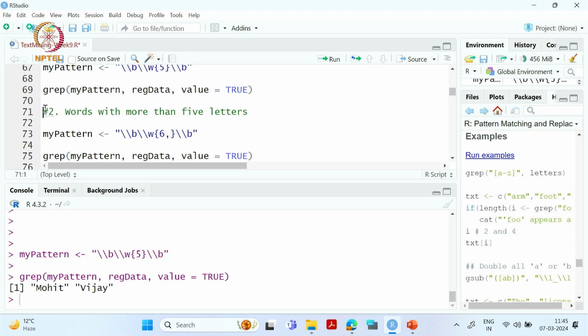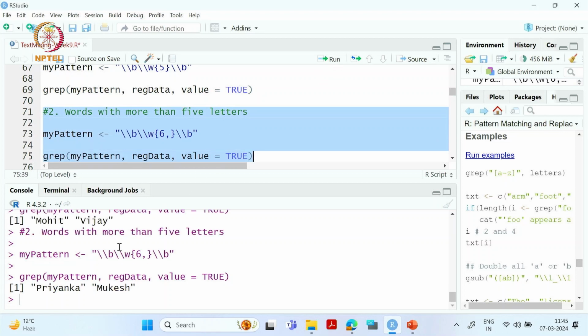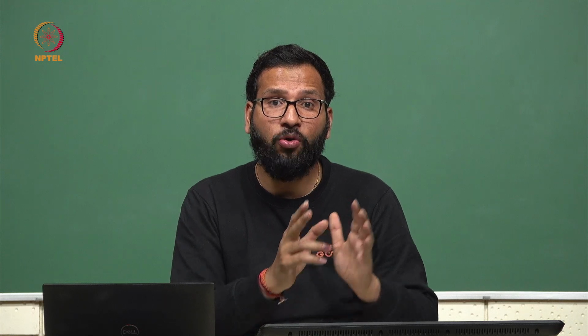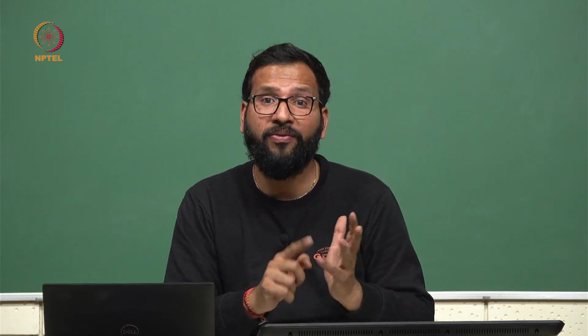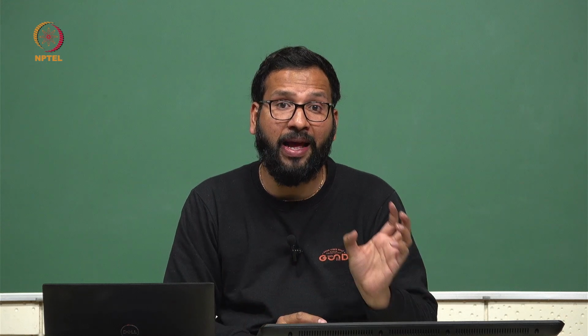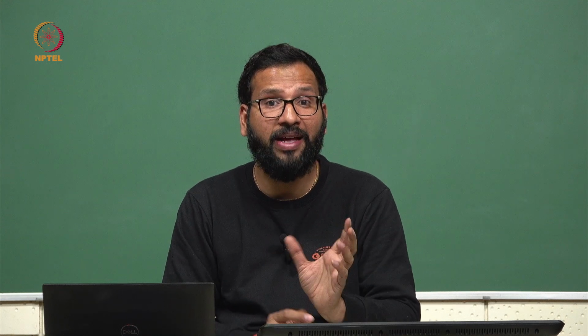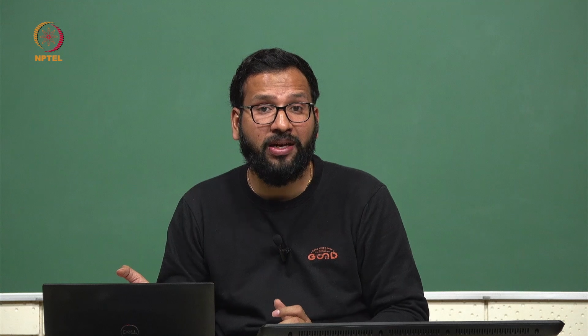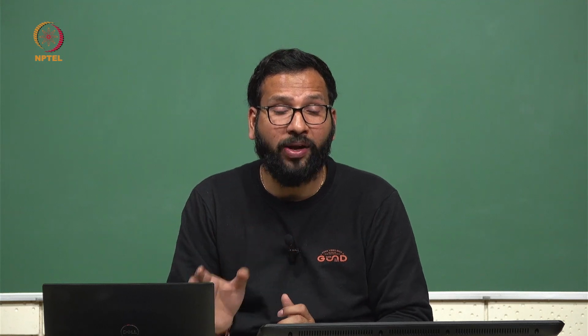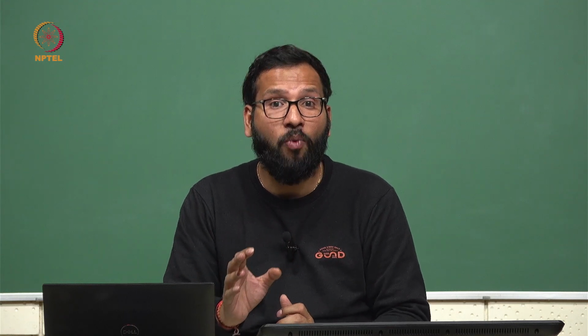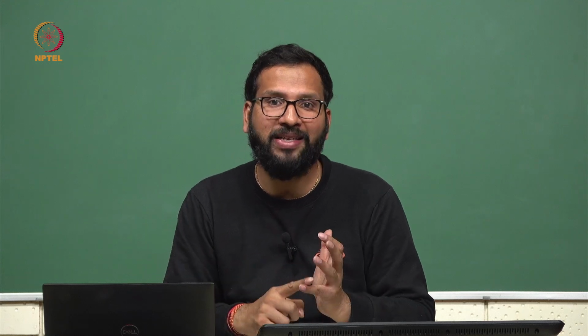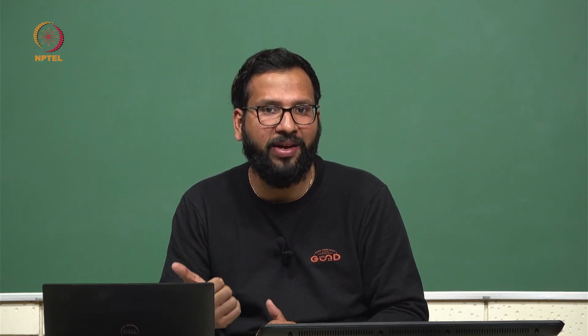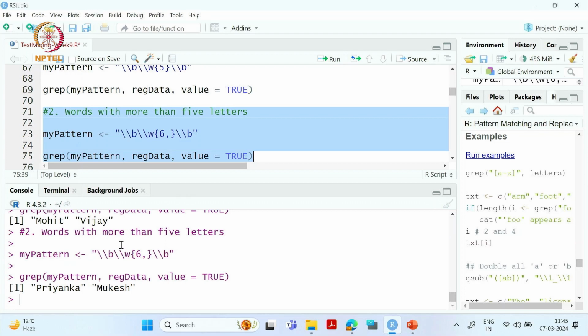Among the 4 words, there are 2 words, Mohit and Vijay, which have a length of 5 letters, and then we have another set of words, Priyanka and Mukesh, which have more than 5 letters. Mukesh has 6 letters and Priyanka has 8 letters. Okay. So until now we have taken up very simple words.